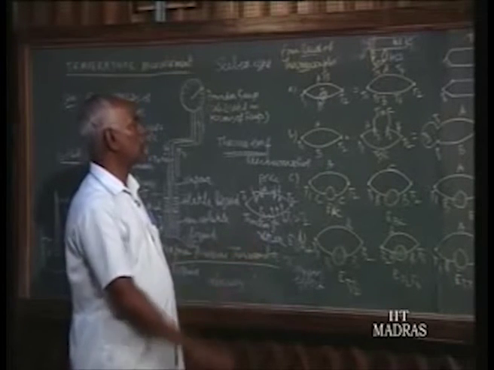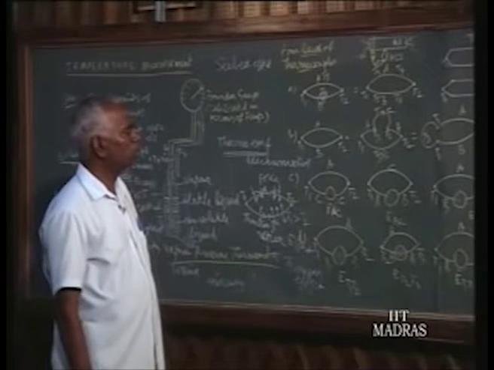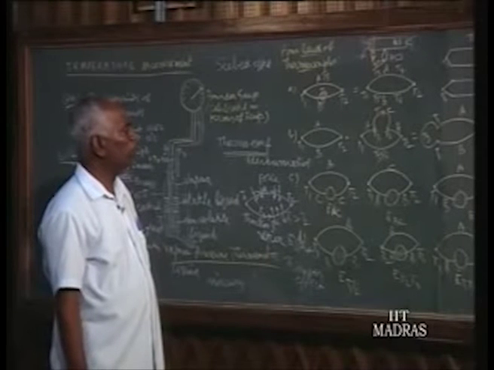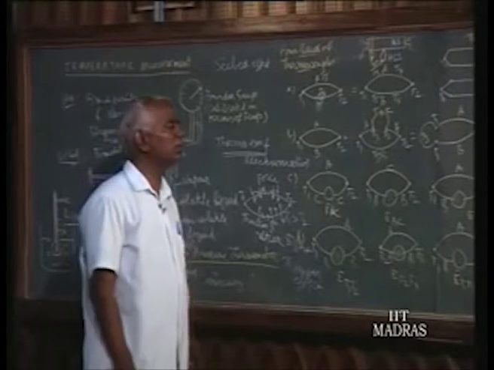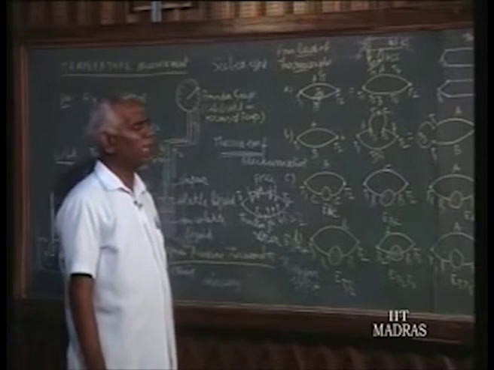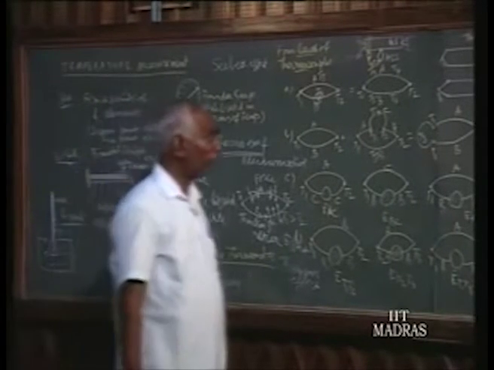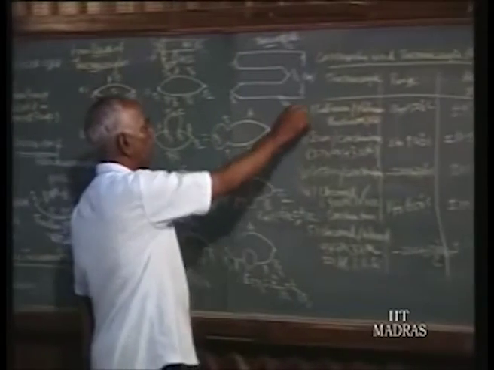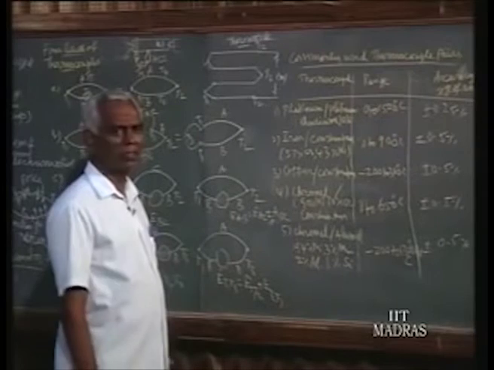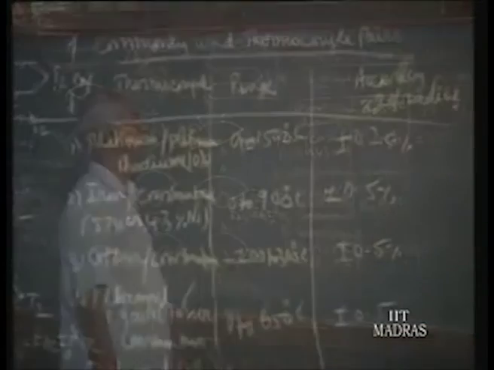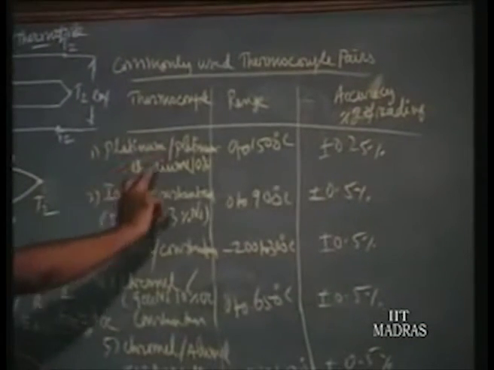These are the four laws normally used in actual practice. Even though there are many materials exhibiting the thermocouple property, in actual practice only five pairs are often used in measurement. The first one is platinum and platinum rhodium.